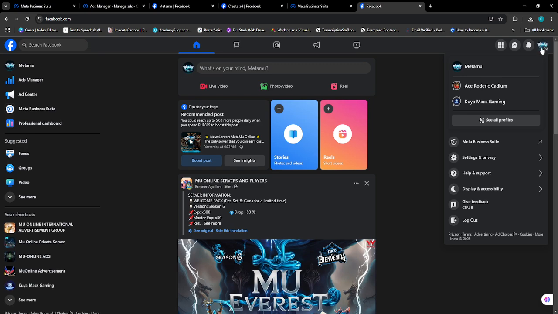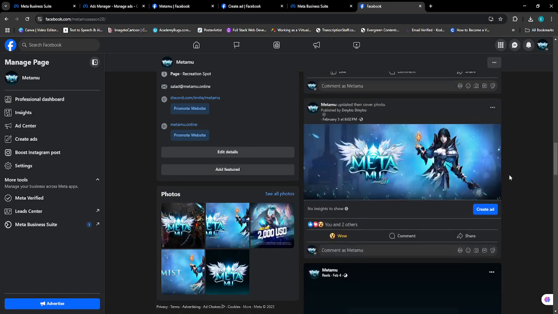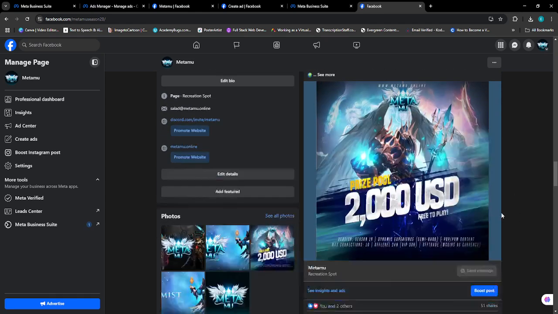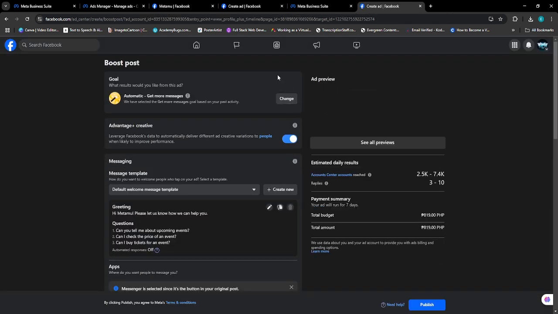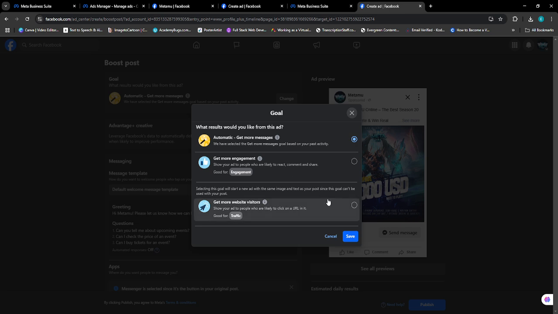So click this one and then Meta. Go to the post or to the content that you're going to advertise. For example, this one. This is just an example. You're going to click on change here in the boost post at the top. You can see this one goal: automatic, get more messages, but we need to get more visitors on our website. So you're going to click get more website visitors.